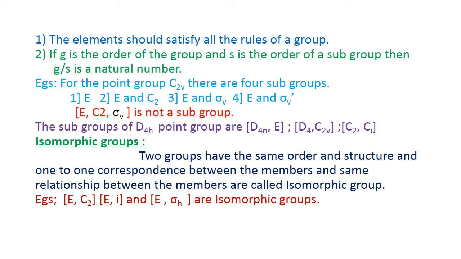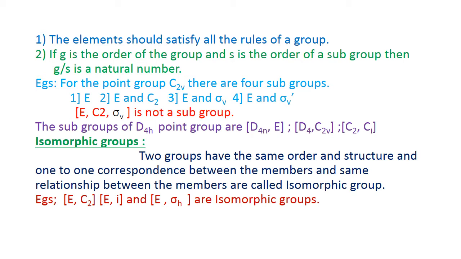Similarly, the subgroups of the D4h point group are, D4 is one subgroup. Another subgroup is D4, C2v. Another subgroup is C2, Ci. For the D4h point group, 3 subgroups are possible, and these 3 subgroups obey the rules of a subgroup.